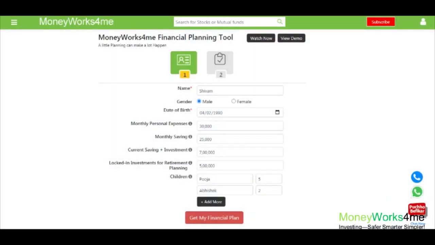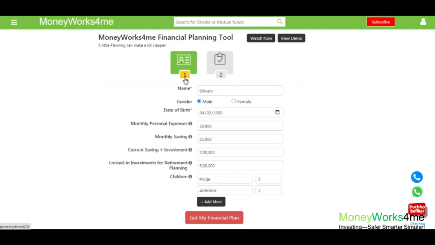Most people think that financial planning is difficult and hence don't do it. So we understand that you would like to keep things simple but still get a realistic plan that you can act on. This is how we designed the Money Works For Me financial planning tool. With little effort, you will get a plan for all the things that you need to do and want to do.